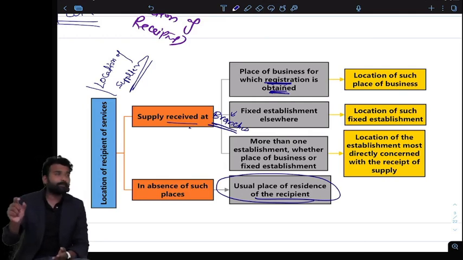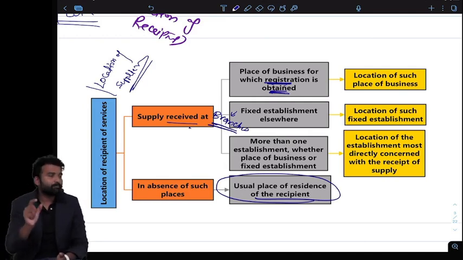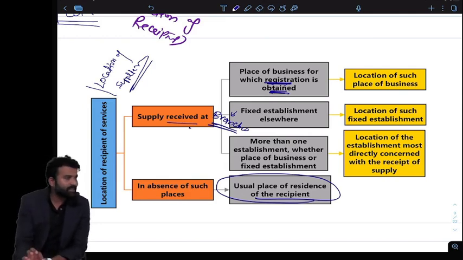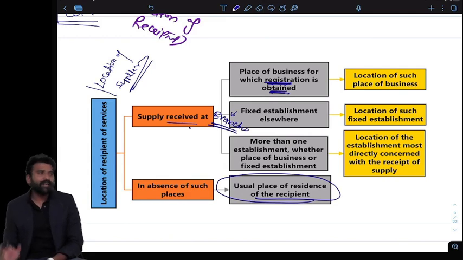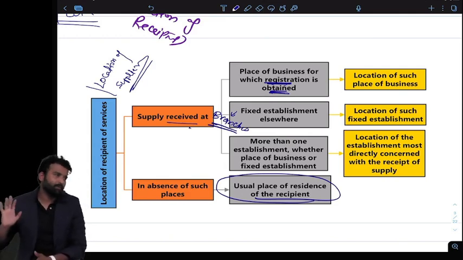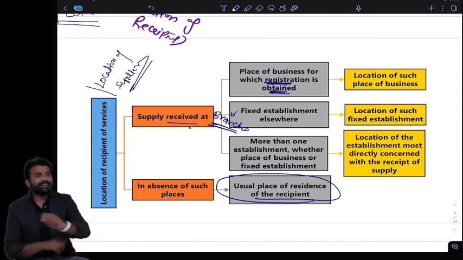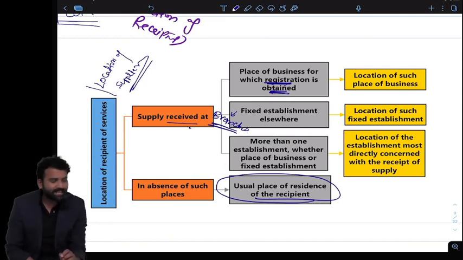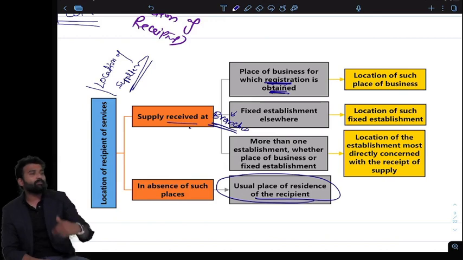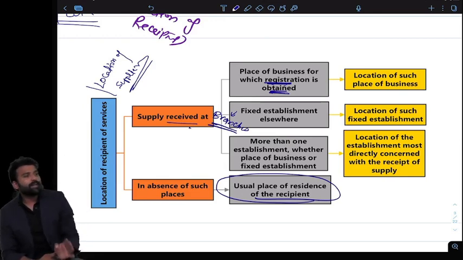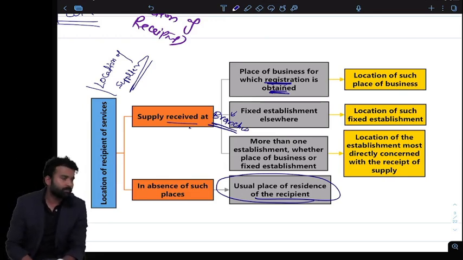So where the person exists depends on his business place or his residence: registered place of business, his branches or his residence, whatever is available from where he is supplying. If he is supplying from the registered place, then that is the location. If from any other branch, then that branch is the location. And if no other information is available, then the usual place of residence can be the location of the supplier or the recipient.